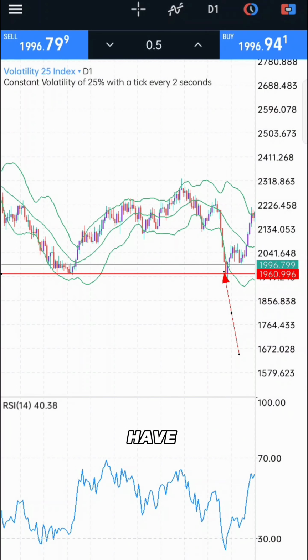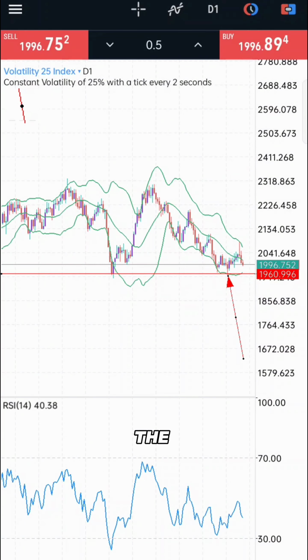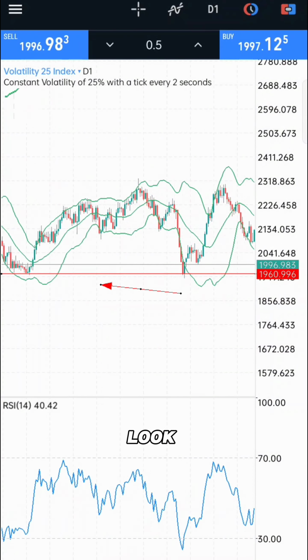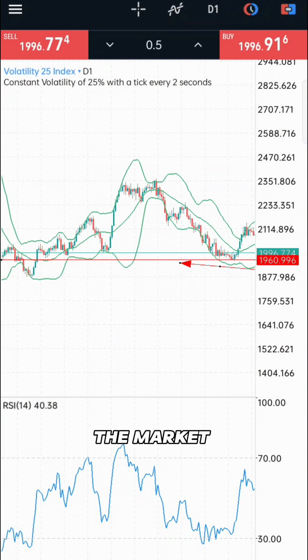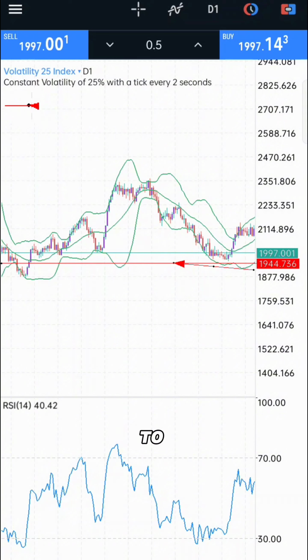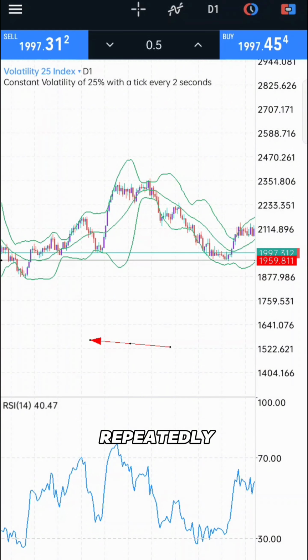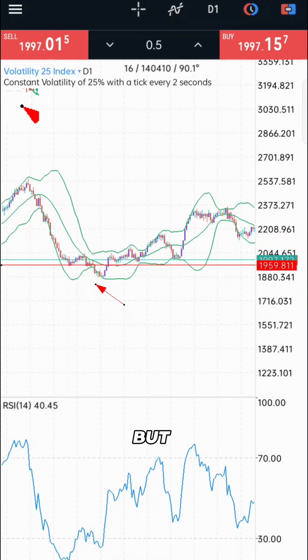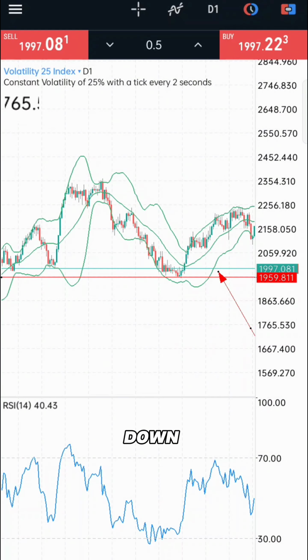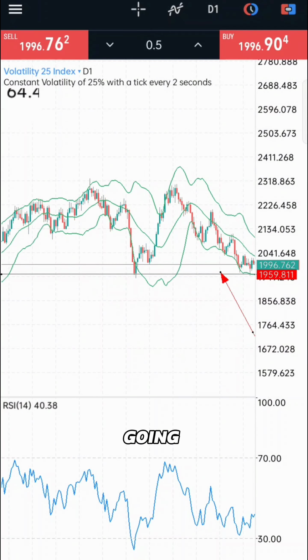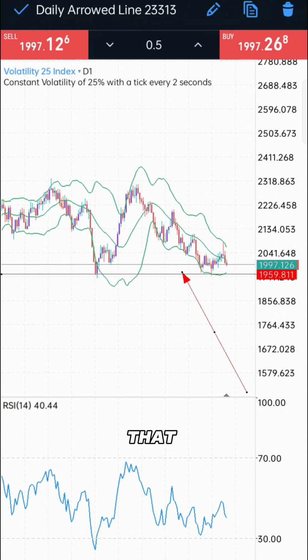Over here we have the volatility 25 index on the daily time frame, and if we look, we are seeing the market have repeatedly come to this exact point. Not once, not twice, but I think around 4 times now it has gone up and come down, touched that same point and gone back up again, and it's at that same point.